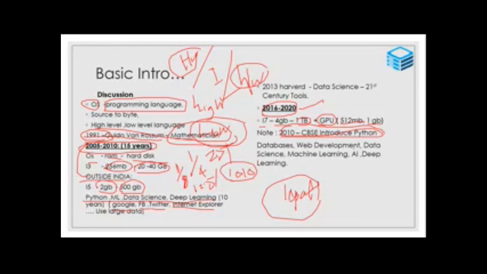That is the introduction about how Python came, how we are lacking in Python, data science, deep learning, machine learning, artificial intelligence.